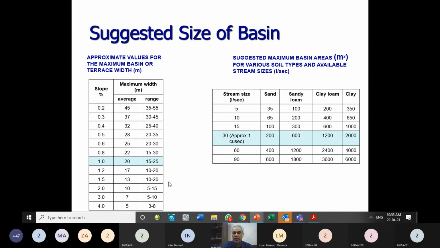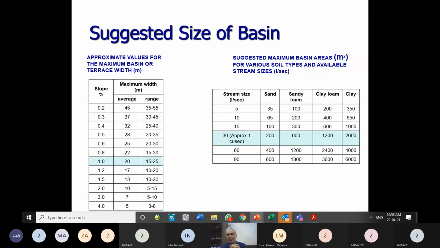How much area should be covered in a strip or in a basin is mentioned over here on the right hand side. It depends upon the size of the field channel, how much water is coming to that channel, whether a 1 cumec channel is there, or half cumec channel, or a larger channel. It also depends upon the type of the soil, for example, sandy loam. Loam is a kind of soil which has all types of soil sizes within it. Clay is there, silt is there, sand is there. So this is a mixture of silt, sand, and clay.